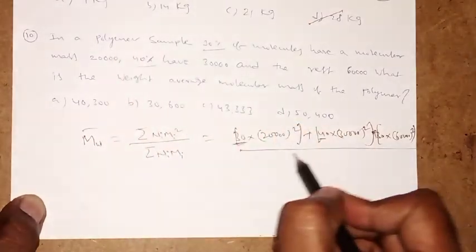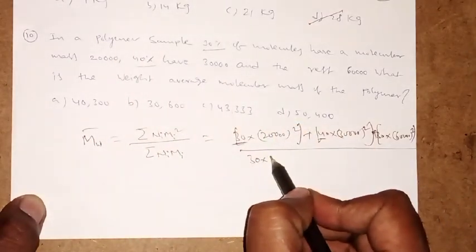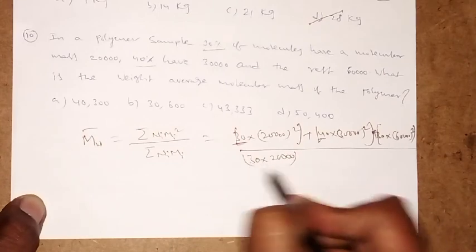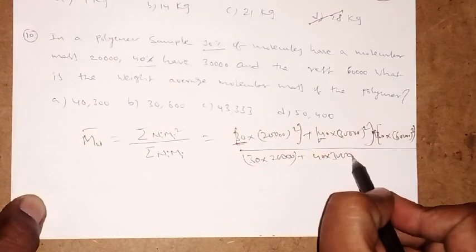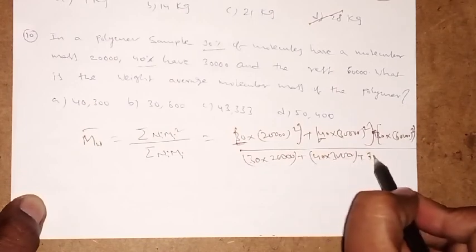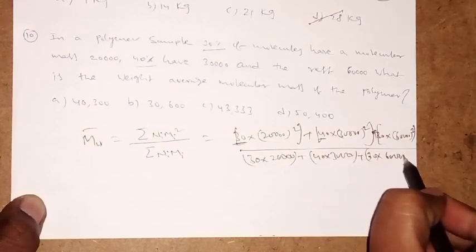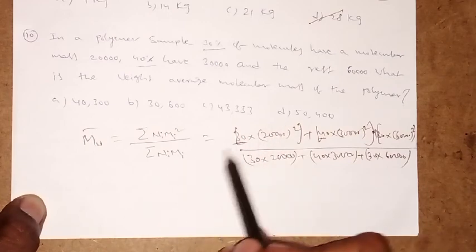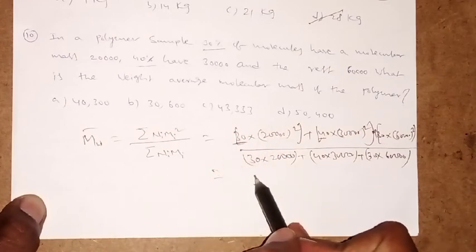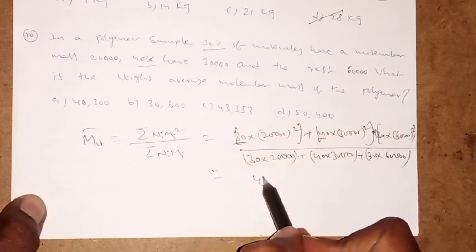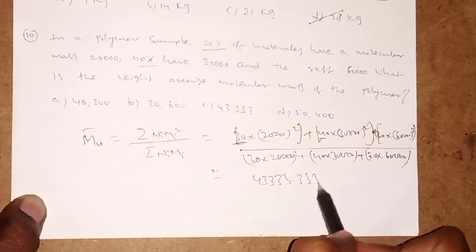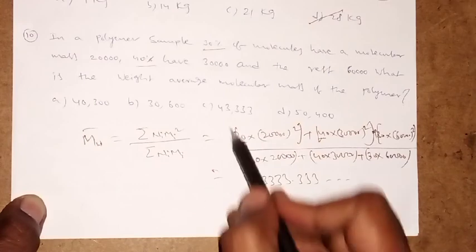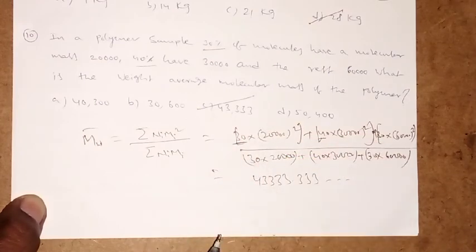That means 30 into 20,000 plus 40 into 30,000 plus 30 into 60,000. If you simplify, you will get the answer. Is it clear?